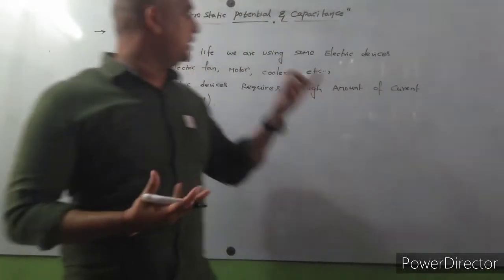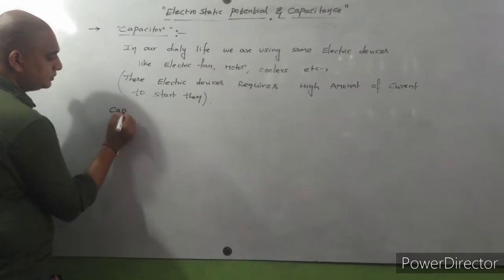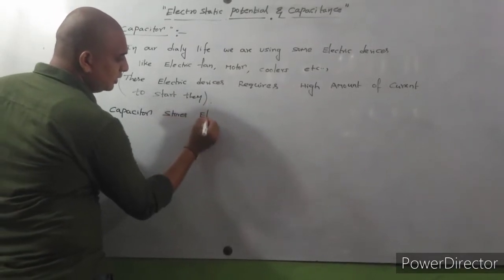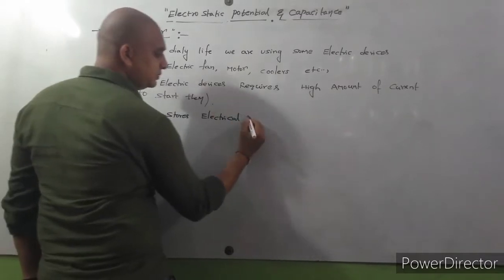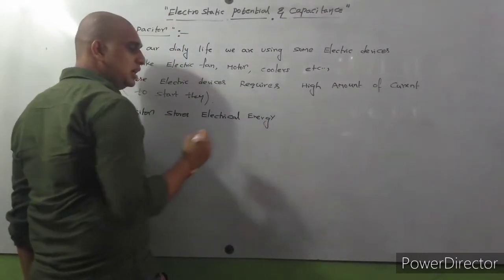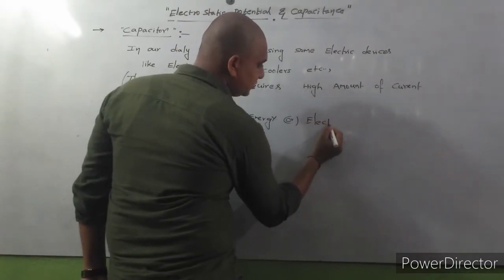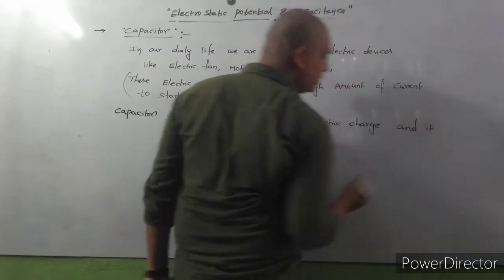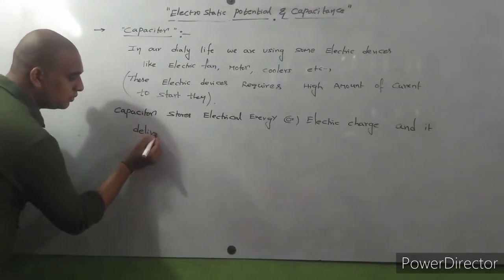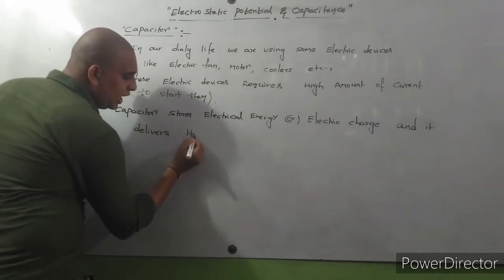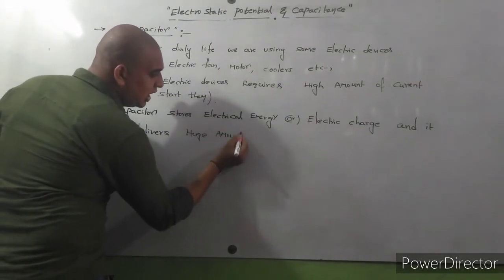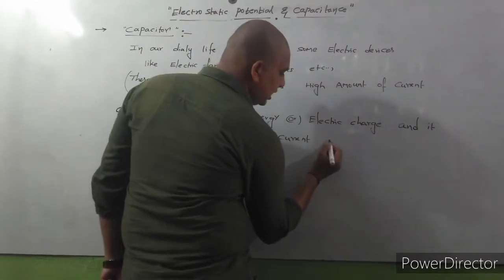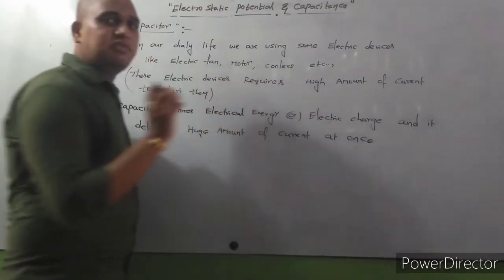For that purpose we use capacitors. A capacitor stores electrical energy or electric charge, and it delivers a huge amount of current at once.